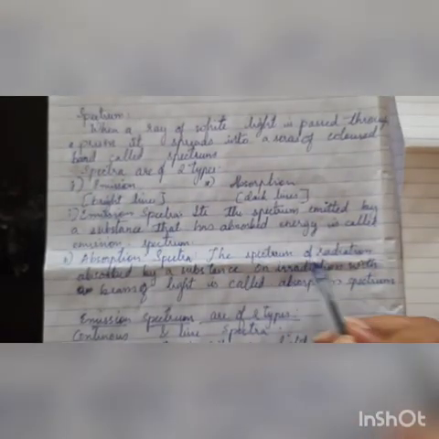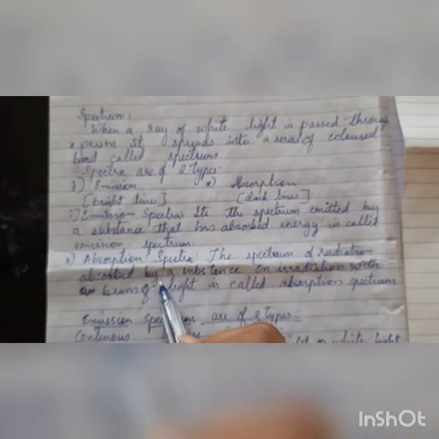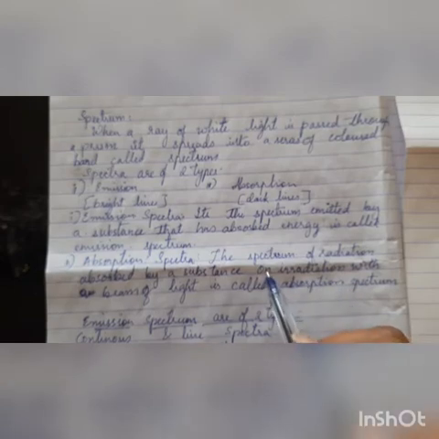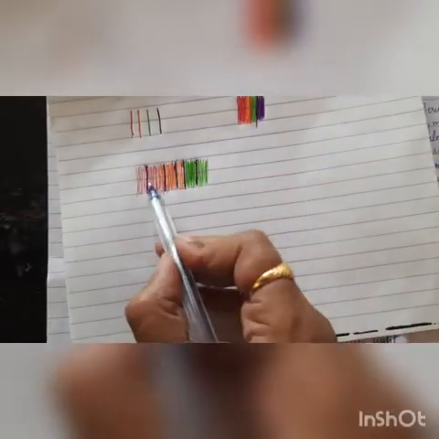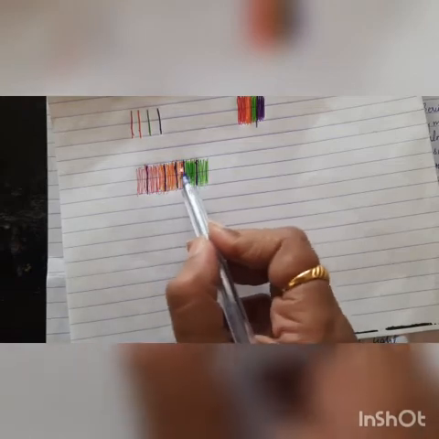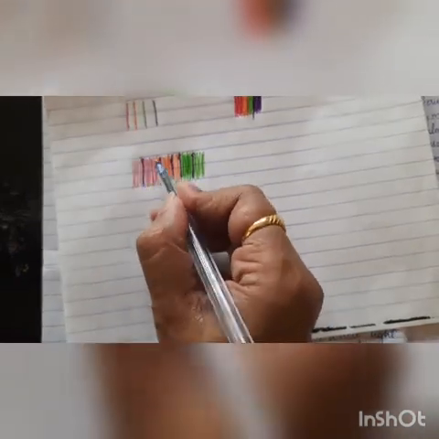Then we have the absorption spectrum. The absorption spectrum means the spectrum of the radiation absorbed by a substance on irradiation with a beam of light. There are several compounds or substances which absorb certain wavelengths of radiation, and this causes certain dark lines. If this is a spectrum where you have the various colors, you can find some dark lines in it.